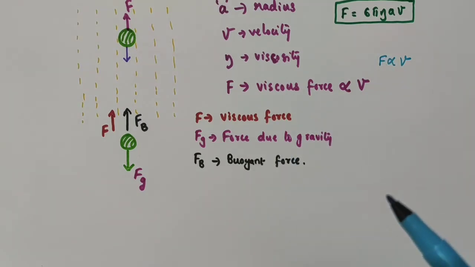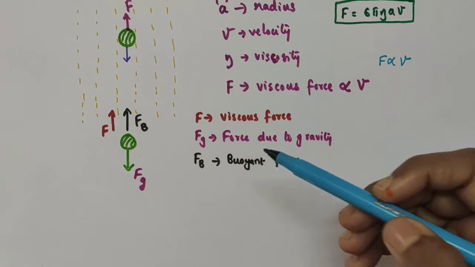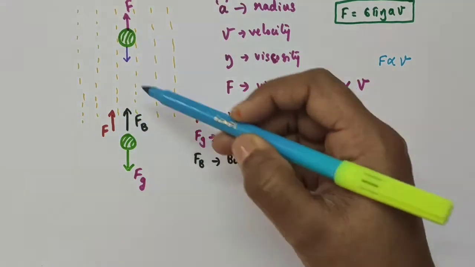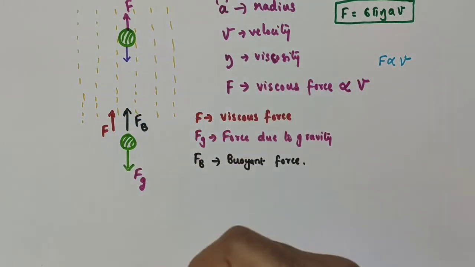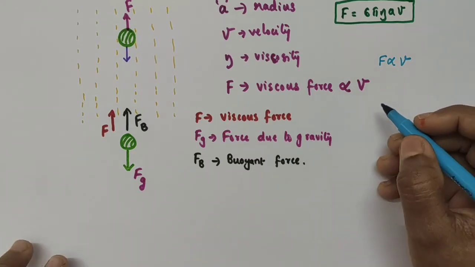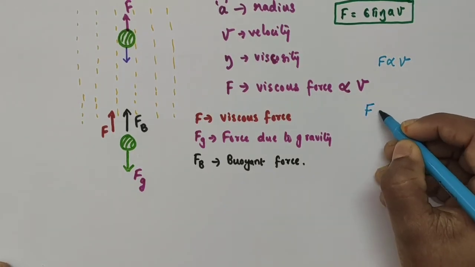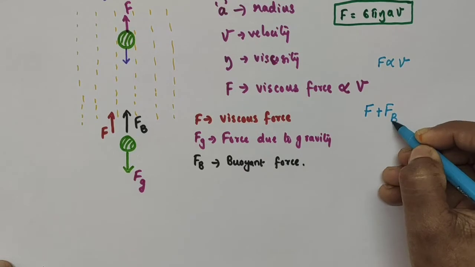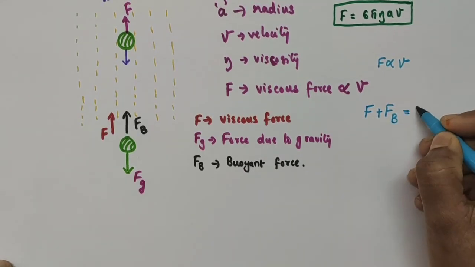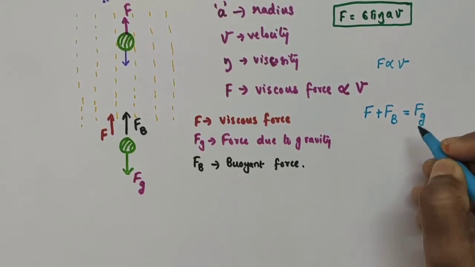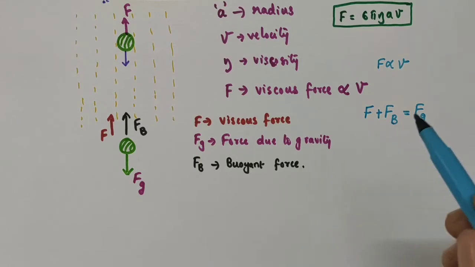At a particular point of its motion, the net upward force becomes equal to the downward force. That is, when this viscous force F plus buoyant force Fb becomes equal to the force due to gravity Fg, the net force on the raindrop becomes 0.